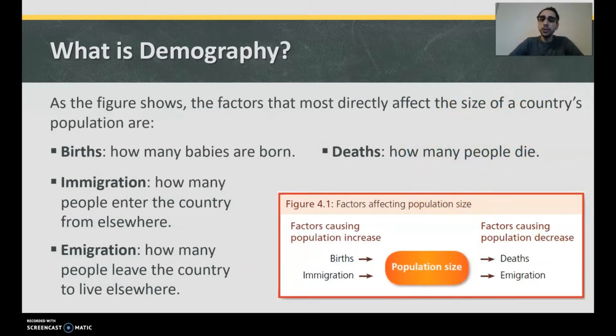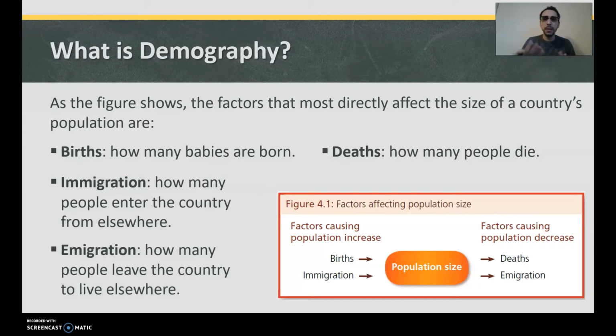As the figure shows, the factors that most directly affect the size of a country's population are births, how many babies are born, deaths, how many people are dying, immigration, how many people enter the country from elsewhere, and emigration, how many people leave the country to live elsewhere. Factors causing population increase include births and immigration.